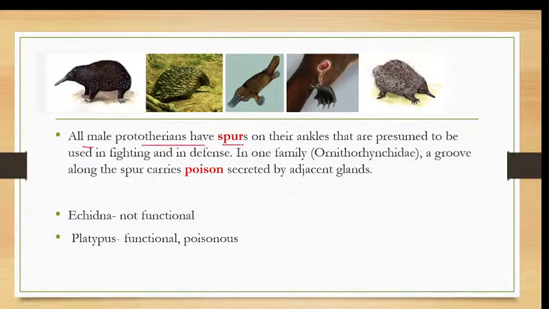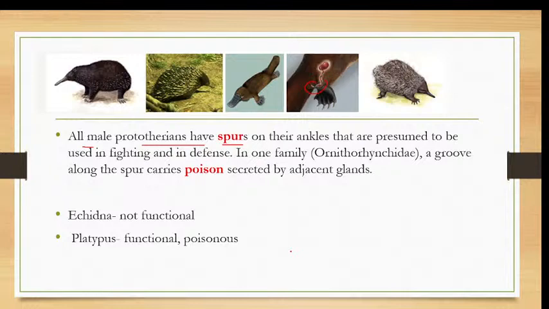Another important feature of prototherians is that all male prototherians have spurs at their ankles. See, this is actually the location of the spur or poison gland. This is a spur. They have a spur on their ankles, on their legs, and it is used for defense and offense. The spur is a very pointed structure.